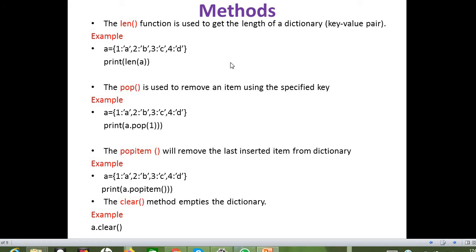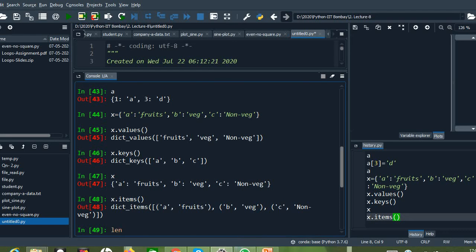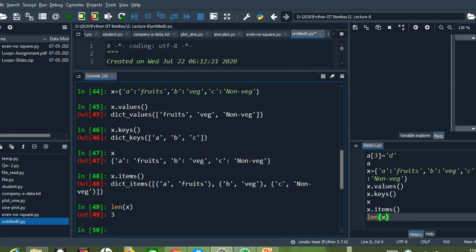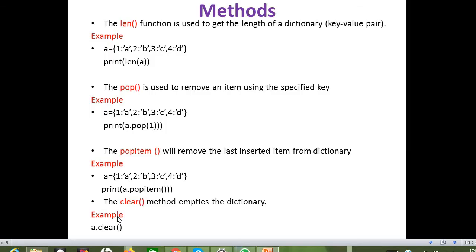Okay. So next let us see another method. The method is length method. So this length method will display how many number of items are present in the dictionary. Remember, the key value pair is counted as one item, right? So here this length method, already we have seen this method in strings and tuples, right? So here also we need to go for len of dictionary name, right? So the number of items present in the dictionary is 3. It includes key value pair.